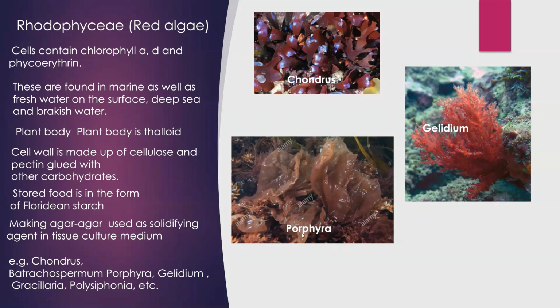One more thing is this: Porphyra is an example of Rhodophyceae. But in your book, the same example is given in Phaeophyceae. So remember this, Porphyra is an example of Rhodophyceae. It doesn't come under the Phaeophyceae. Okay, this is about the third or last class of this division, Thallophyta.